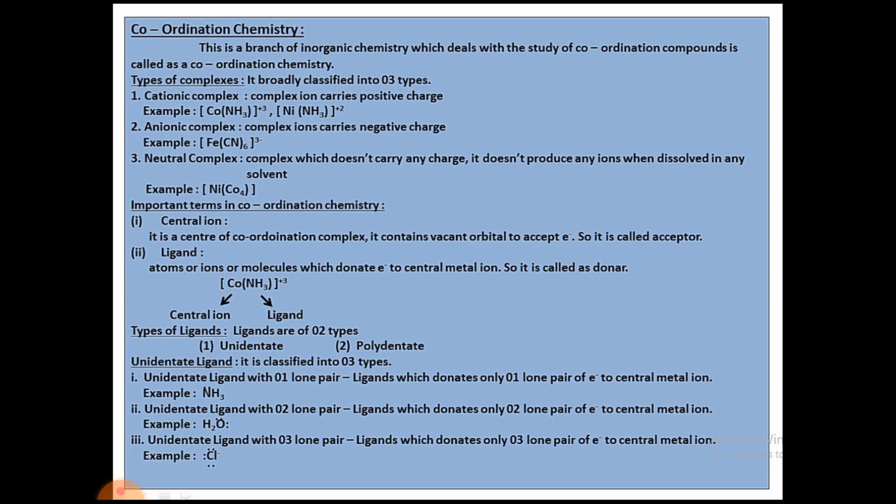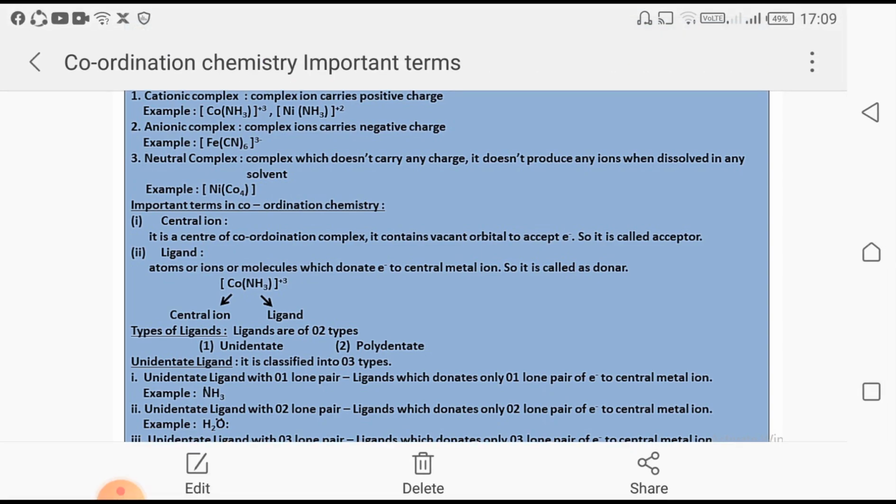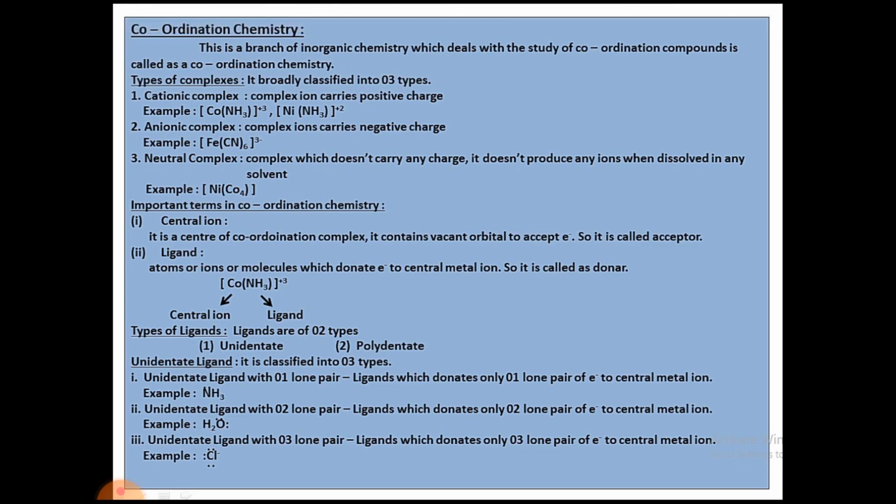Now coming to the important terms in coordination chemistry. The first one is the central ion. It is the center of the coordination complex, and it contains a vacant orbital to accept electrons. Next, the ligand: atoms, ions or molecules which donate a lone pair of electrons to the central metal ion are called donors.